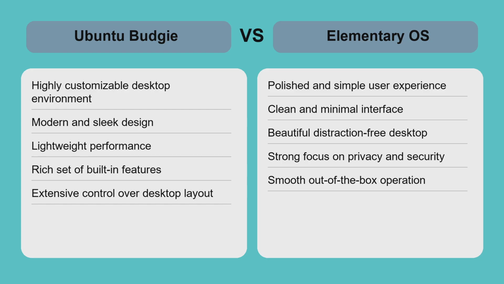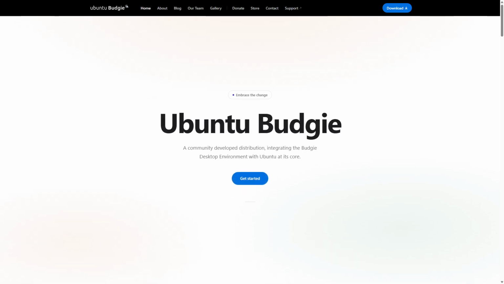The trade-off is between flexibility and simplicity, so your choice depends on whether you want a customizable workspace or a refined, ready-to-use system. Choose Ubuntu Budgie if you want a customizable, feature-rich Linux experience that adapts to your workflow and offers extensive control over your desktop environment.